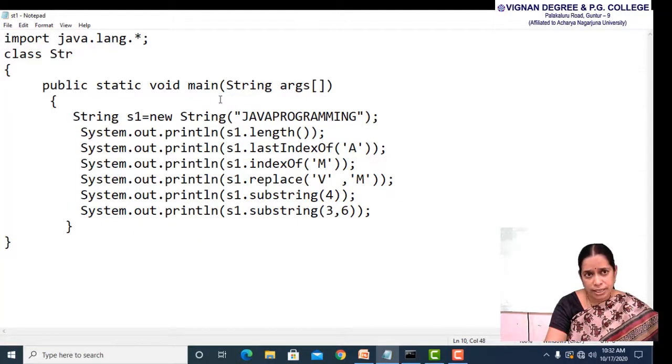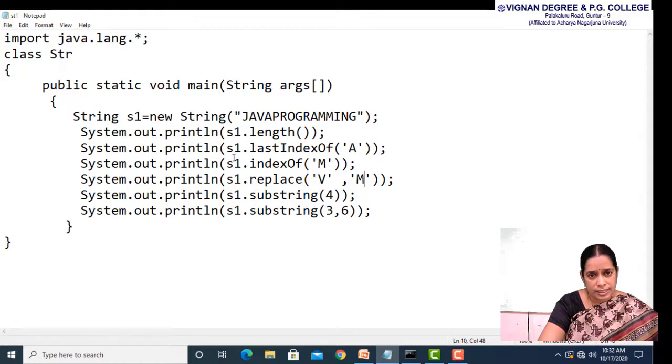Program related to strings. Initially, we have to import the java.lang package because the String class is present in this lang package. And here the name of the class is str. Within this class, the main method has been written, public static void main(String args[]). And within this main method, initially a string s1 has been created, and the string that is stored in it is Java programming.